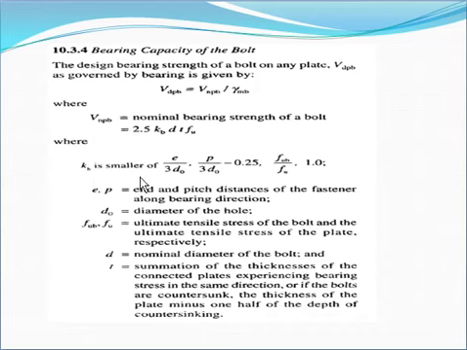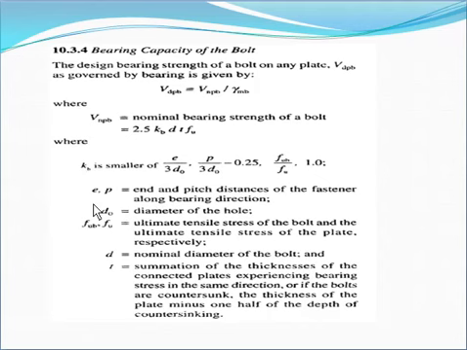Kb is equal to the smaller of e divided by 3d0, p divided by 3d0 minus 0.25, third fub divided by fu, and the last one is 1. So the value of kb is the smaller of these four values.